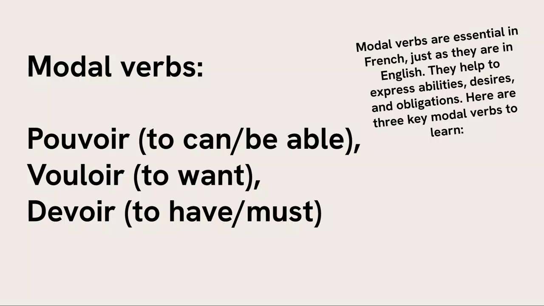So those verbs, you know them. What do we use them to do? We use them to express abilities, desires, obligations. So abilities, that's for pouvoir, desires, that's for vouloir, and obligations, that's for devoir. So let's look at them to see how we can use them properly.